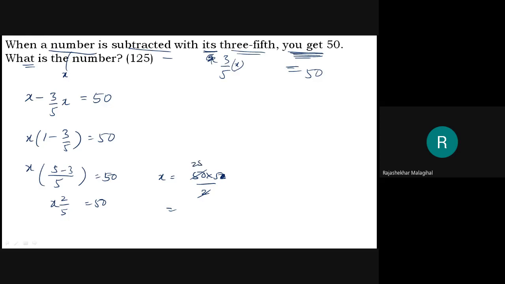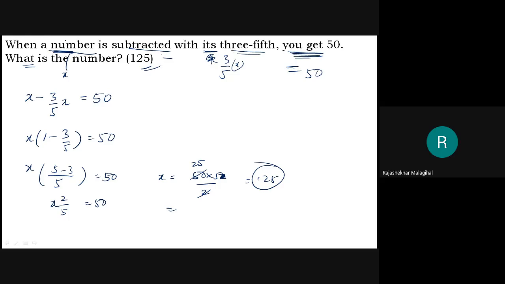How many? 25 into 5, 125 is the answer. Right? This 125 becomes the answer. Then what is that number? That number is 125. You can read it again. 125 is subtracted with its 3/5, you will get 50.